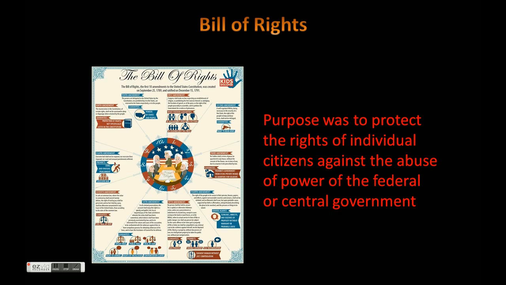You had 2 groups that really came to the forefront. You had the Federalists who supported the Constitution, and you had the Anti-Federalists who did not support the Constitution, mainly because there was nothing in there that protected the individual rights of the citizens. So eventually the Federalists agreed to add the Bill of Rights to protect the individual rights of citizens if the Anti-Federalists would approve the Constitution. So this was all about the Bill of Rights.